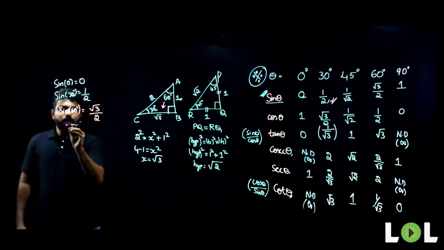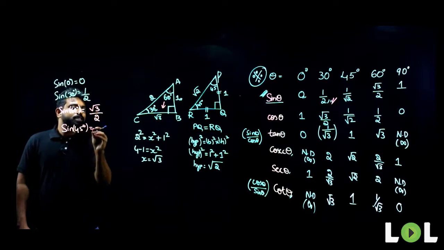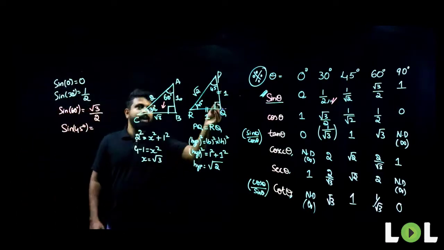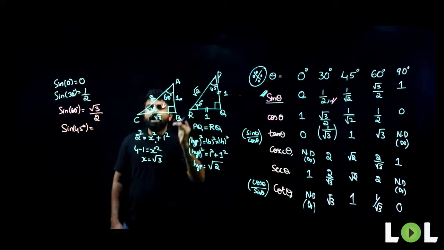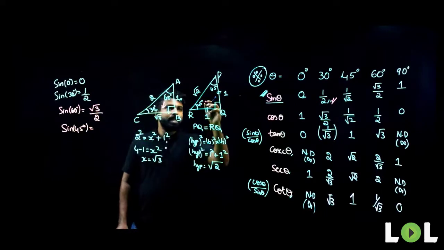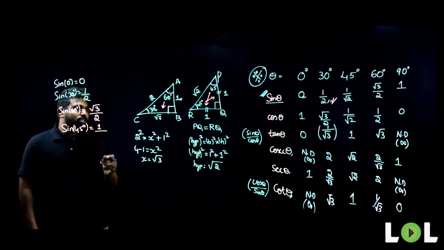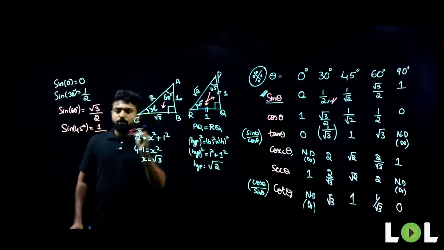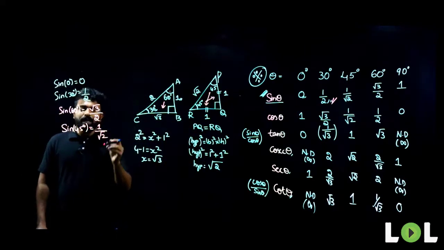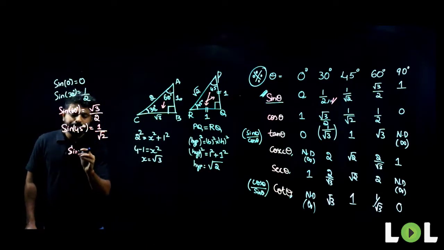Now, what is the value of sine 45 degrees? Where do we have 45 degrees? In triangle PQR. Which is the side opposite to 45 degrees? It can be both PQ or RQ; the value never changes because both are the same. So that is 1. The hypotenuse in this figure is root 2. So, sine 45 is 1 by root 2. Now, what about sine 90 degrees?